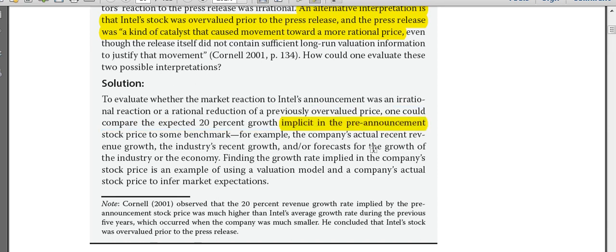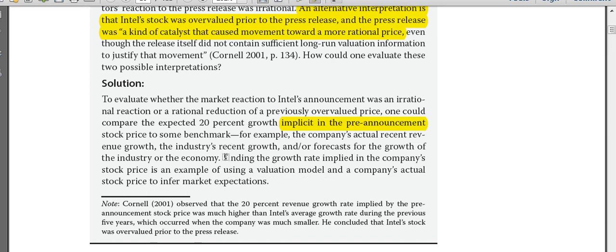Okay, so implicit means it has already been included in that pre-announcement price. So if you reverse engineer it and you find out the growth rate, that is the implied growth rate, the market is giving it how much growth rate. Okay, for example, the company's actual revenue growth, the industry's recent growth, or forecast of the growth of the industry or the economy. Finding the growth rate implied in the company's stock price is an example of using a valuation model and a company's actual stock price to infer market expectations.